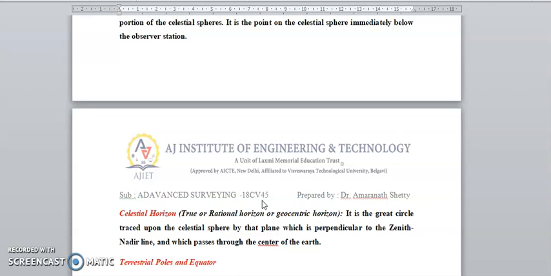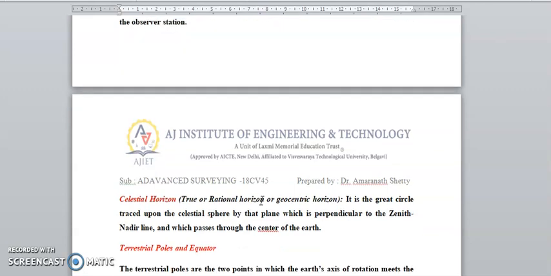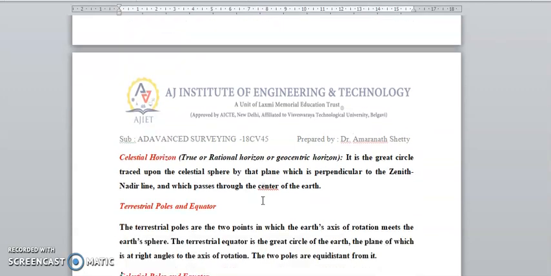A great circle traced upon the crystal sphere by the plane perpendicular to the zenith-nadir line, which passes through the center of the plane. Okay, terrestrial poles and equator.